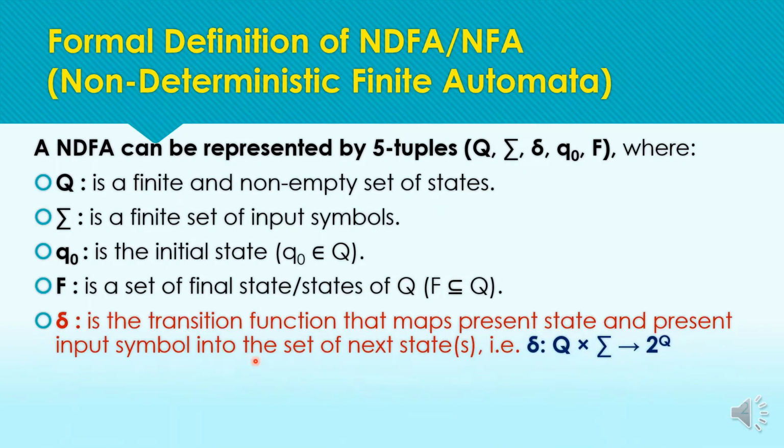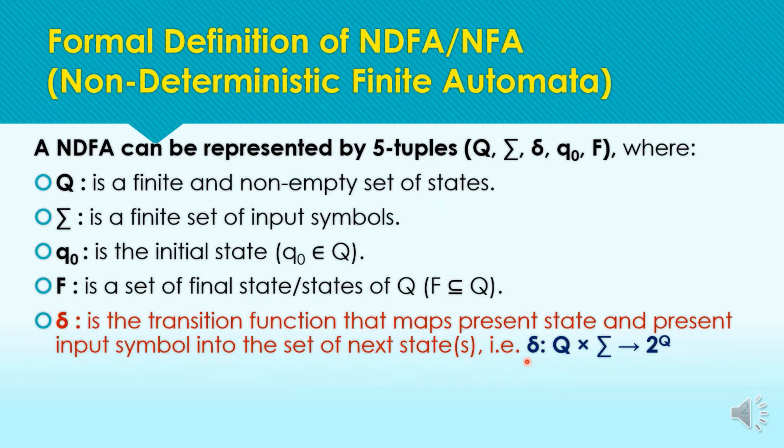In this case, the transition function maps the present state and present input symbol into a set of next states. It means we are not moving to only one state for one input symbol from the present state. We can move to multiple states from a state for a single input symbol.